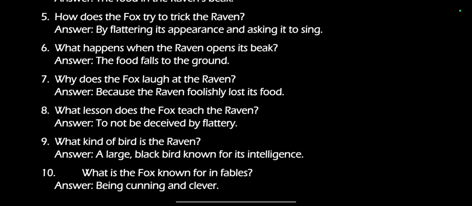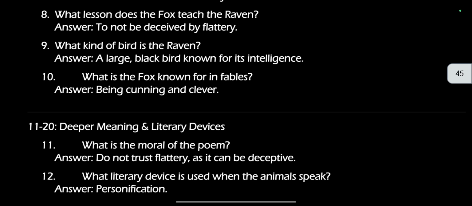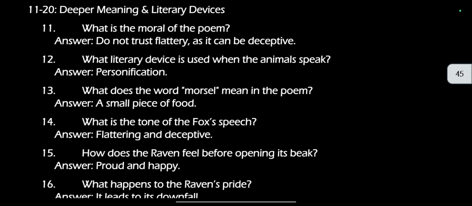What kind of bird is the raven? A large black bird known for its intelligence. What is the fox known for in fables? Being cunning and clever. What is the moral of the poem? Do not trust flattery, as it can be deceptive.